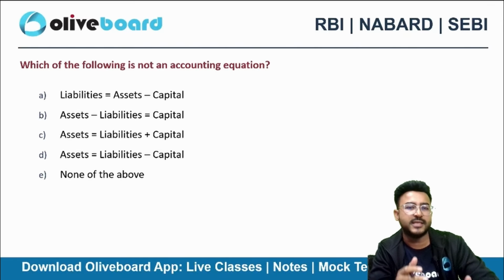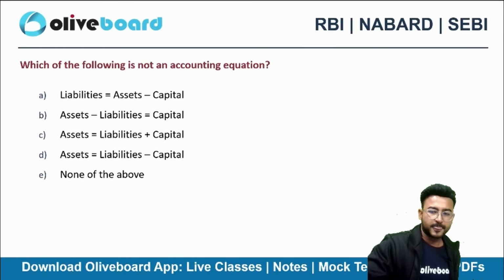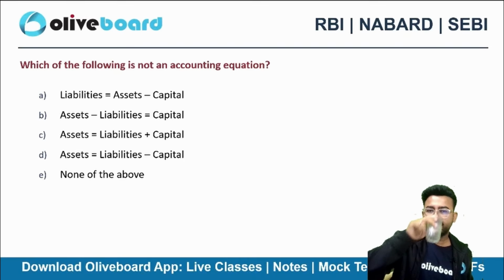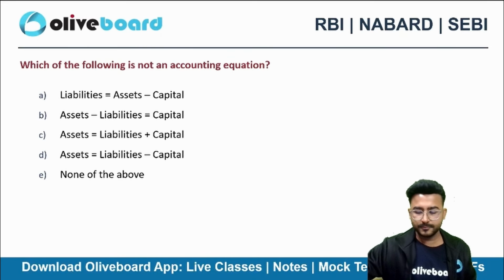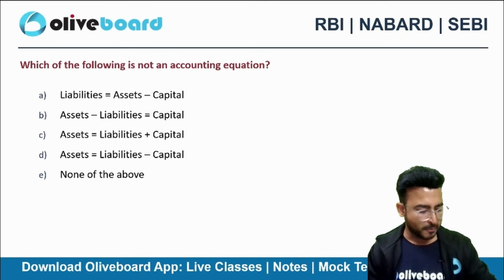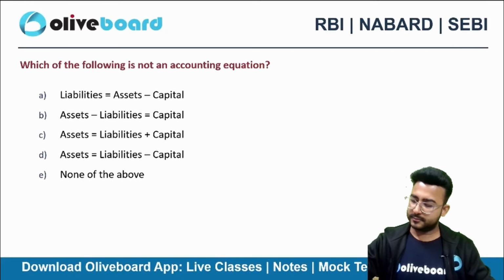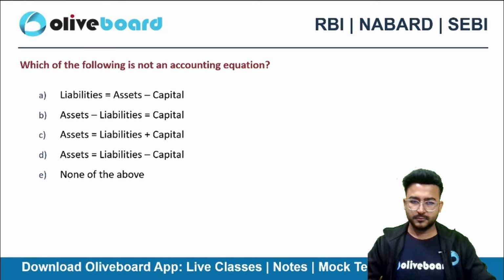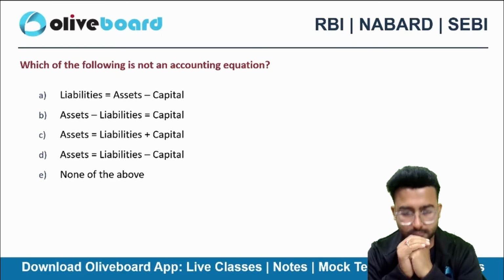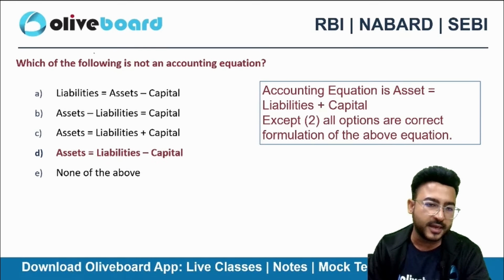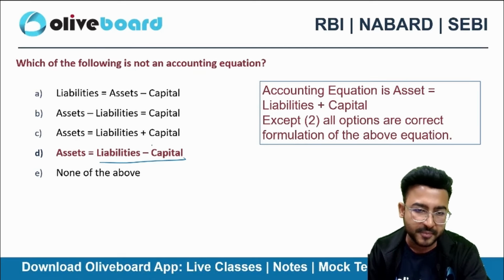Okay, tell me this one. Which of the following is not an accounting equation? Option D, we can clearly see that asset is equal to liability minus capital.